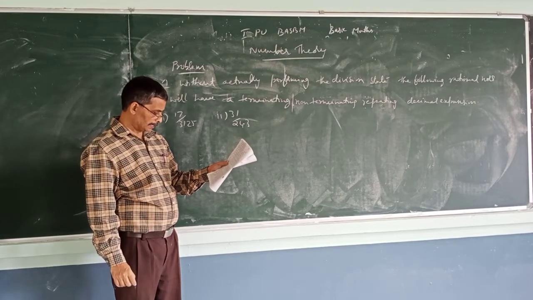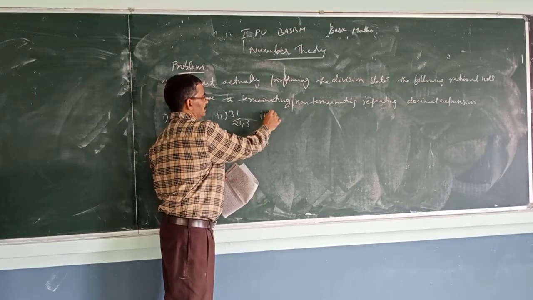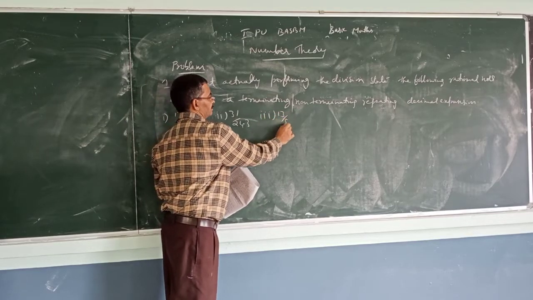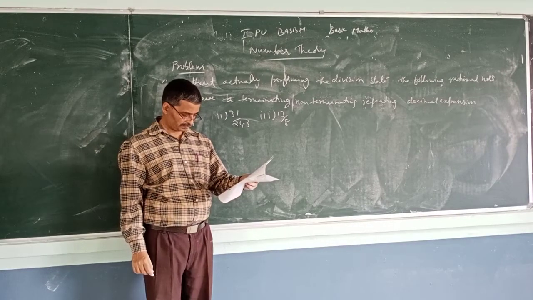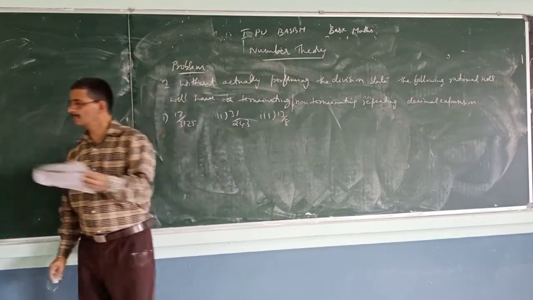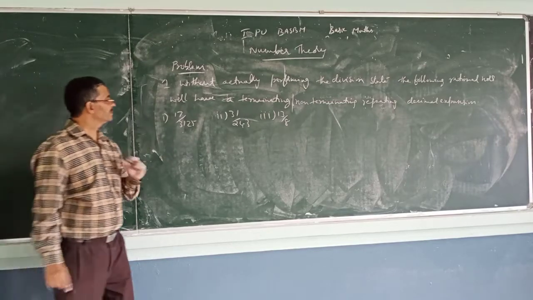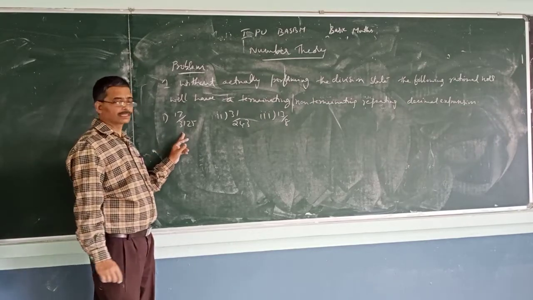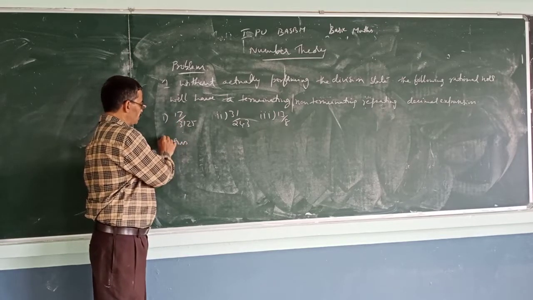Third one, 13 by 8. Simpler one. So like this. Okay, simple three problems I have given. Now, if we take this as p by q form, the answer for the first one.